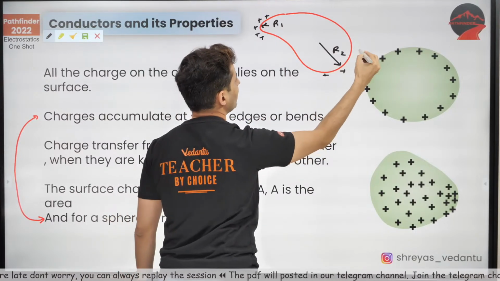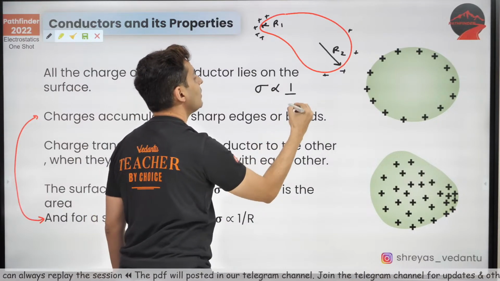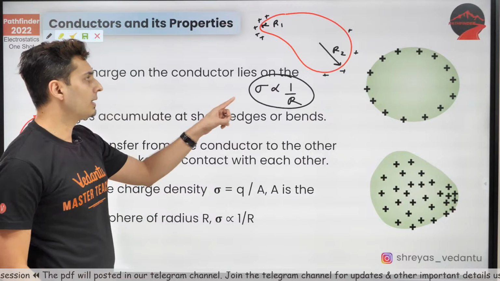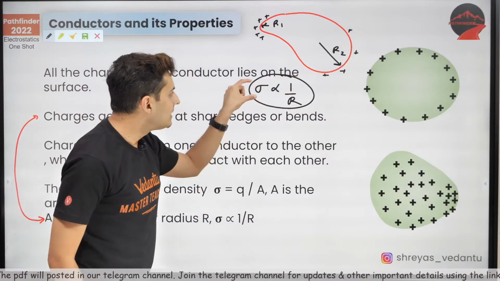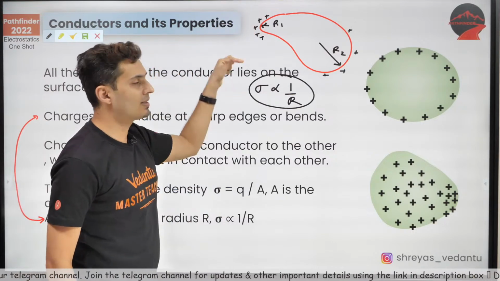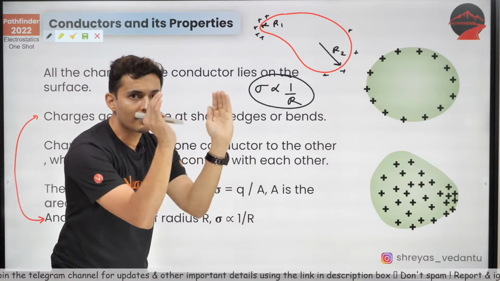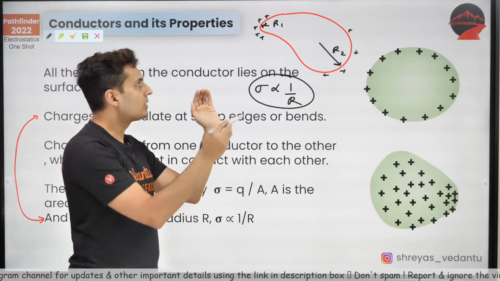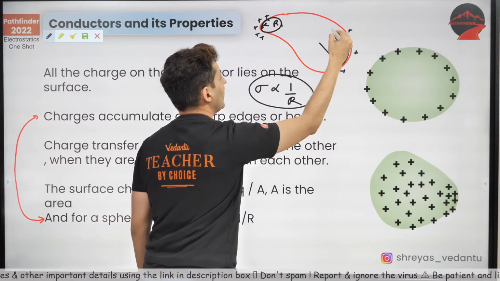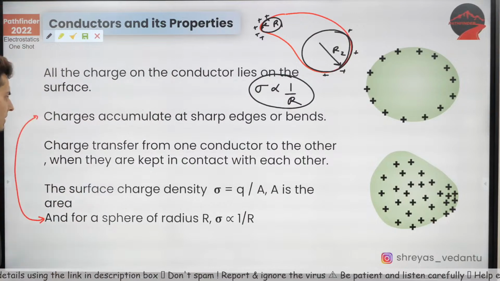Here the charge density will be different. Here the charge density will be a little bit less. In fact, sigma is inversely proportional to R. Very, very important property. More the radius, less the sigma. Less the radius, sharp edge, more the sigma. That's how it works. It's inversely related to the radius of curvature. So radius of curvature is the radius of that imaginary sphere which one can think of over here. This is the radius of that imaginary sphere.